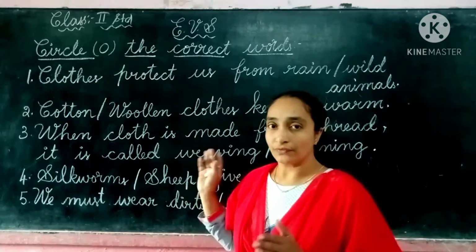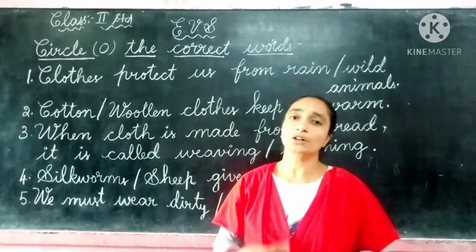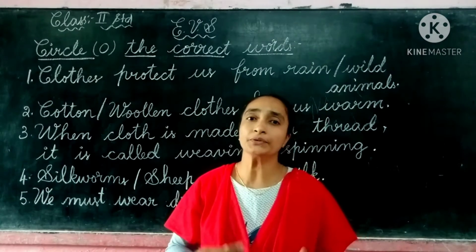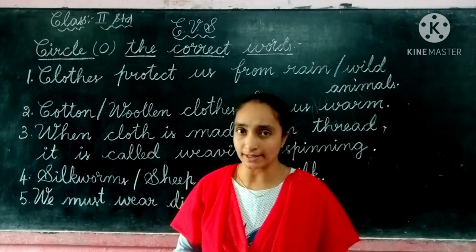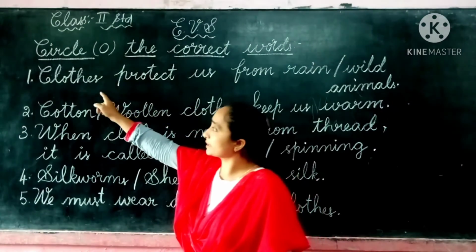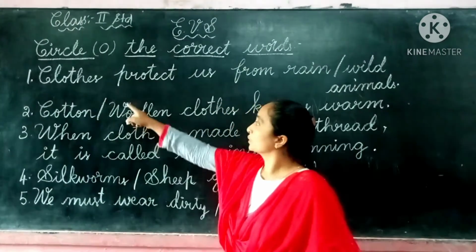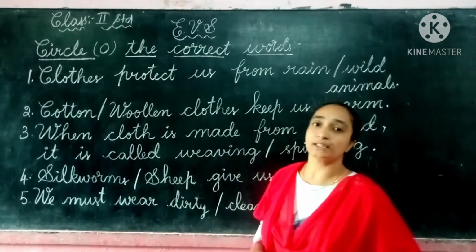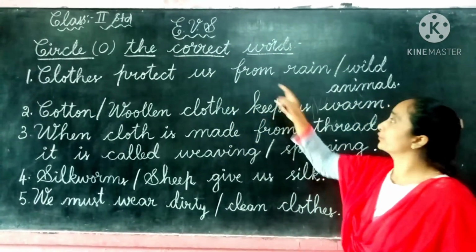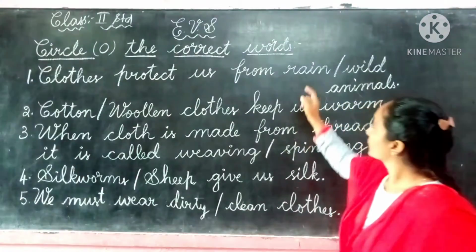So first we have to read the sentence. So let us start, children. The first answer we have already completed in your textbooks, so let us see one more time. The first one they said here, C-L-O-T-H-E-S, clothes. P-R-O-T-E-C-T, protect us from. Clothes protect us from rain.